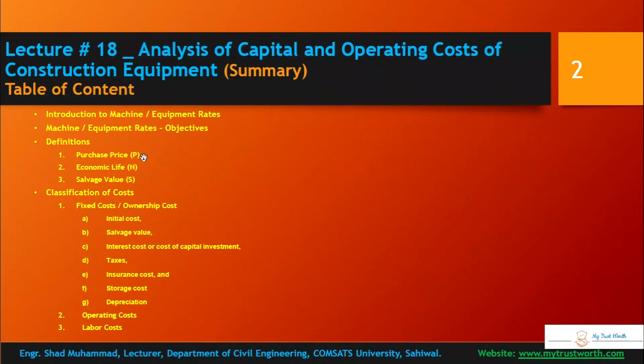Purchase cost is the primary cost that includes sales tax and insurances, and factory cost, or you can say delivered cost, and economic life. We studied the useful life of the machine, and salvage, the resale value of the machine, is called salvage value. Classification of the cost: we studied fixed cost and ownership cost, and operating cost and labor cost, and there are subcategories of fixed cost. Fixed cost and ownership cost occurs at buying and storage and depreciation, and operating cost during usage, and labor cost, the technical staff required for usage of the machine.